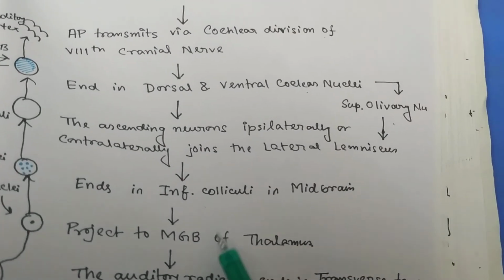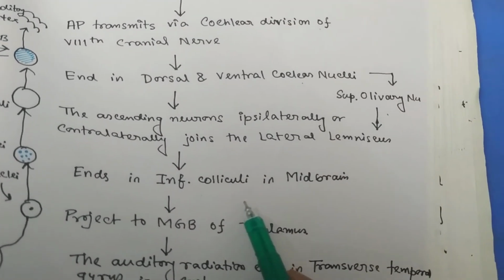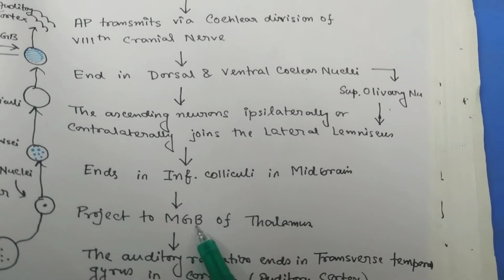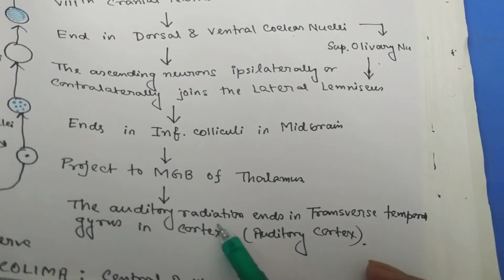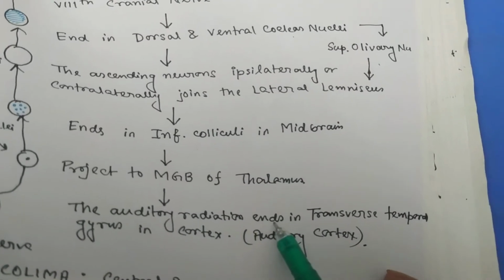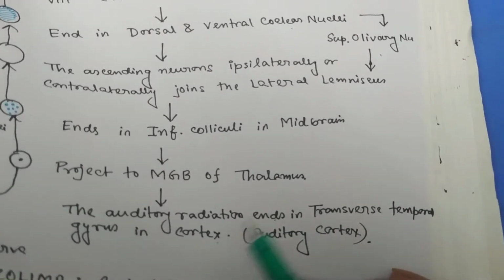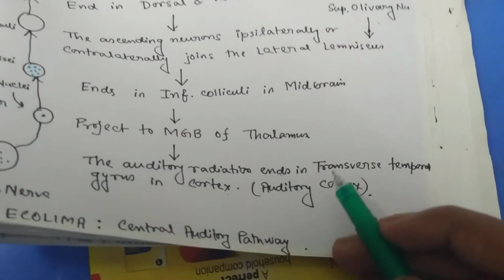Then axons arising from this inferior colliculus are projected to the medial geniculate body of the thalamus, and finally the auditory radiation from the thalamus ends in the transverse temporal gyrus in the cortex, which is also called the auditory cortex.